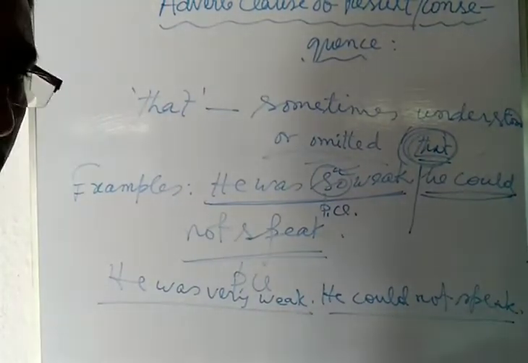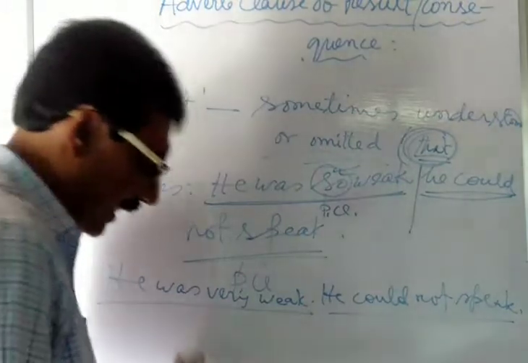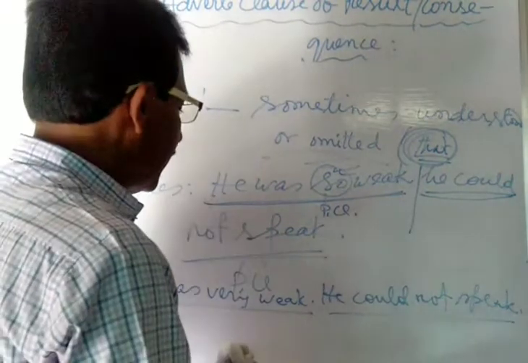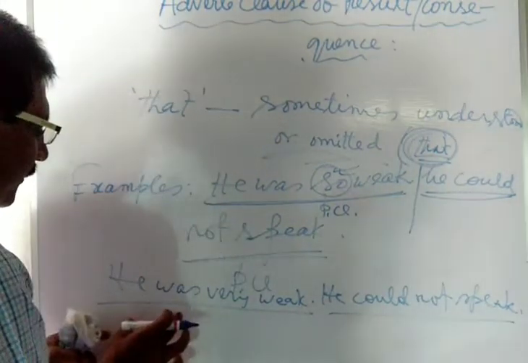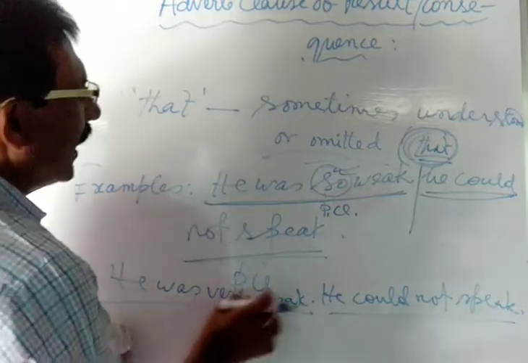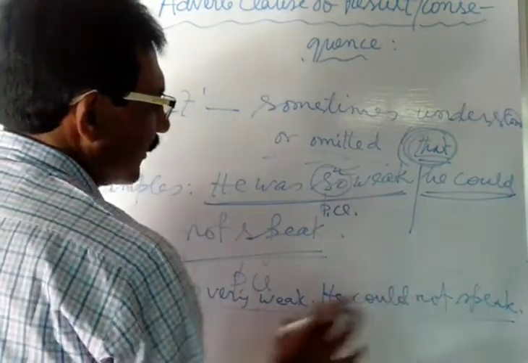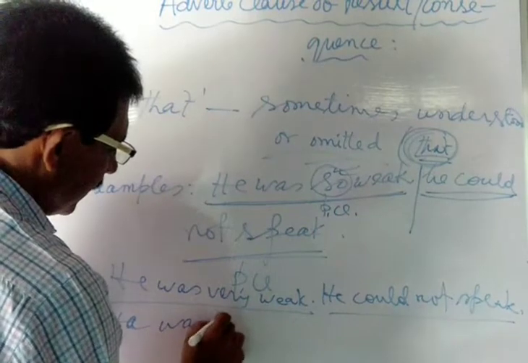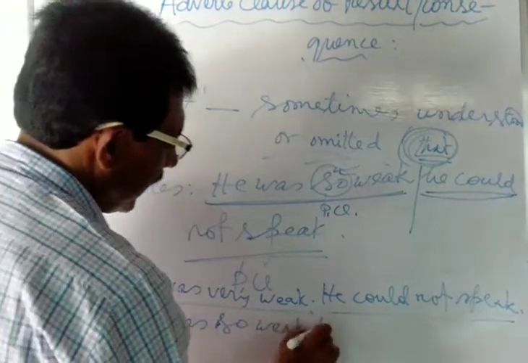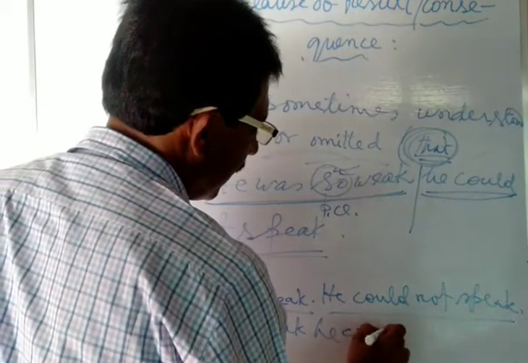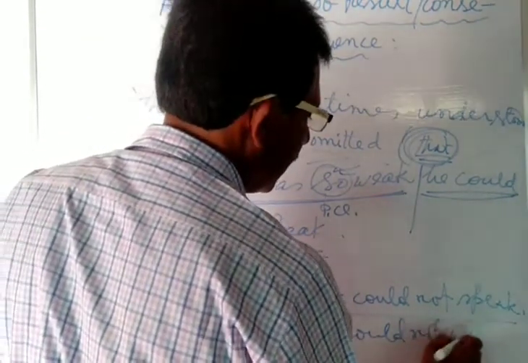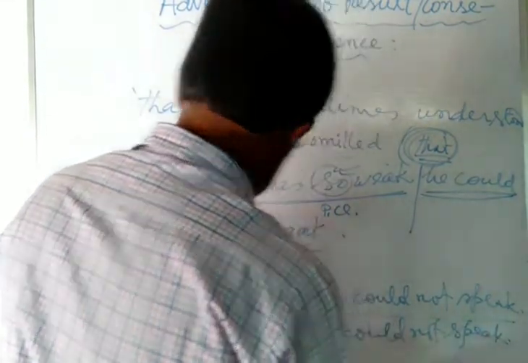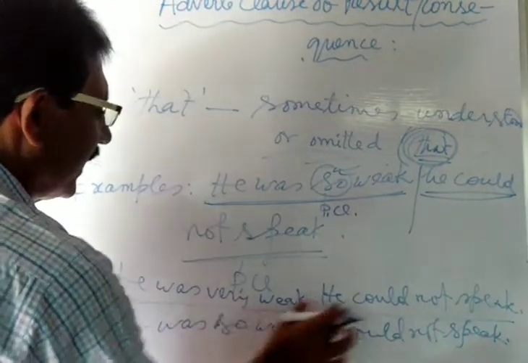But if you are asked to combine the sentences with the adverb clause of result or consequence, if you write the sentence in this way, he was so weak, he could not speak. He was very weak, he could not speak.